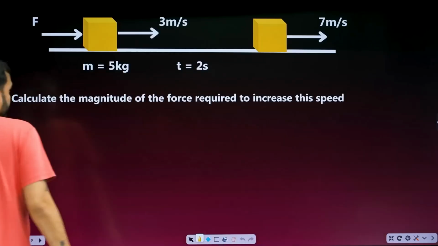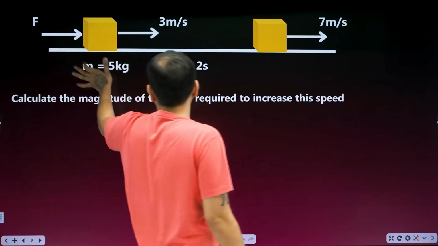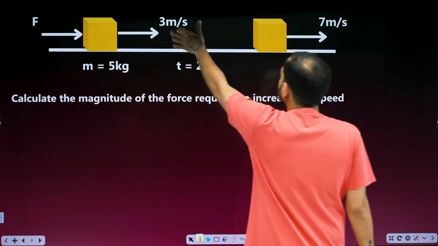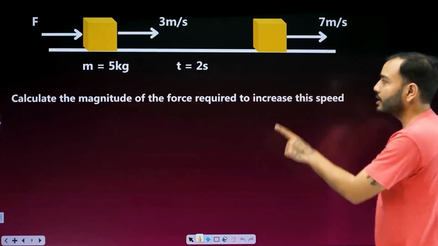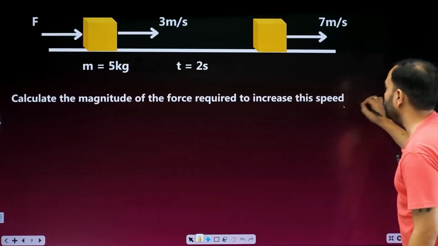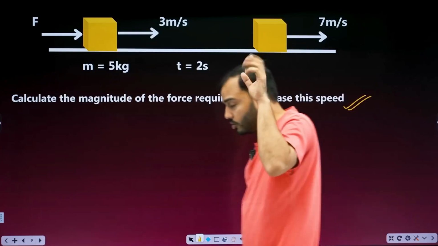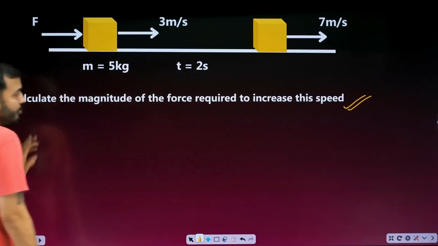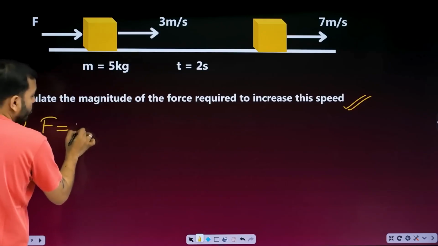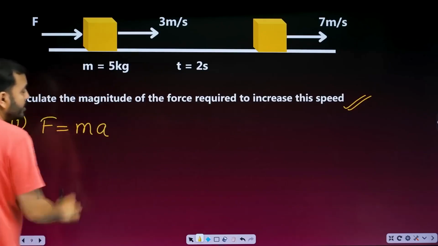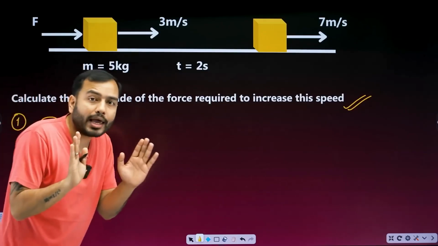Now let's do the numerical. A force was applied here. Mass of the body is 5 kg. Initially, the speed was 3. After some time, the speed becomes 7. The time taken was 2 seconds. Calculate the magnitude of the force required to increase the speed. Pause and tell me, comment and tell me how much it is. I was asked about force. Formula of force, do it with me: mass into acceleration. F is equal to ma.